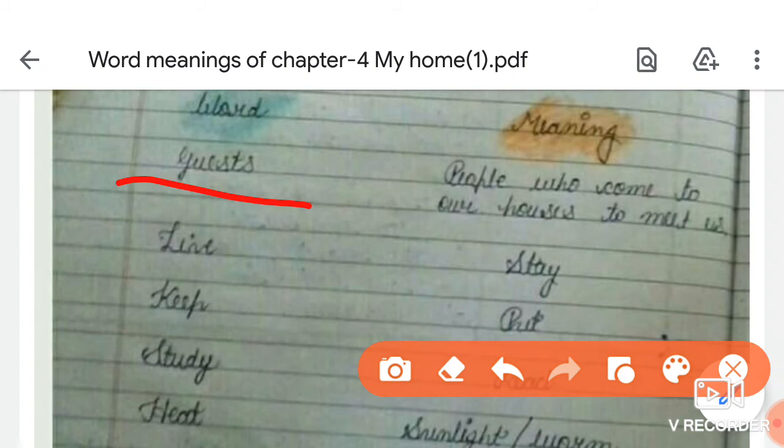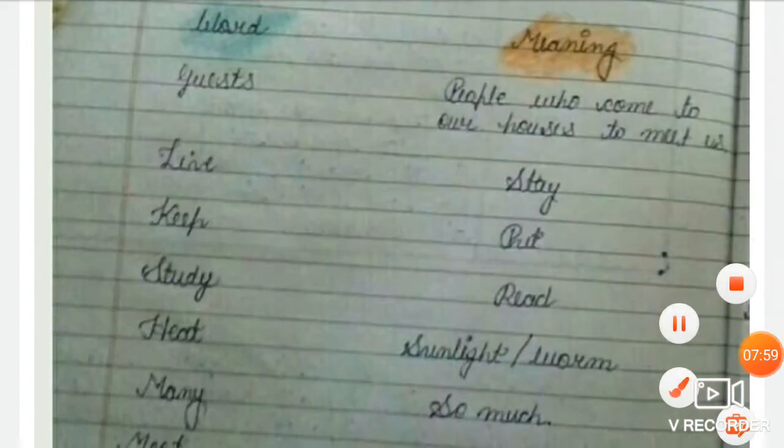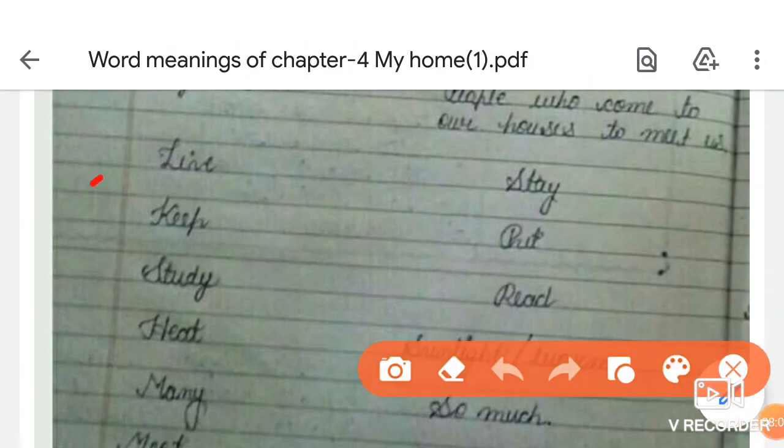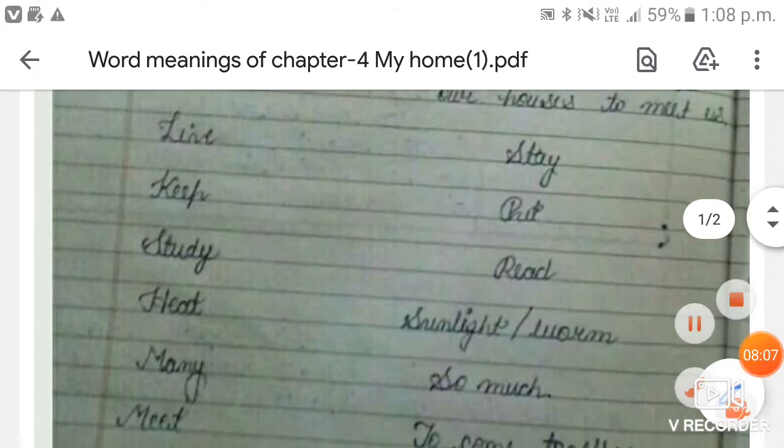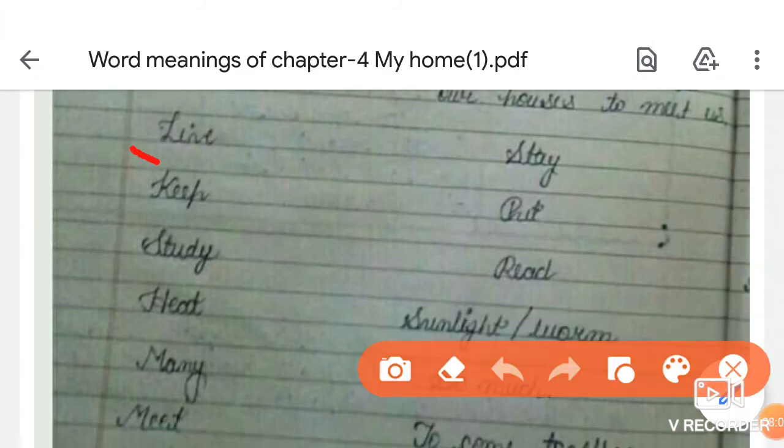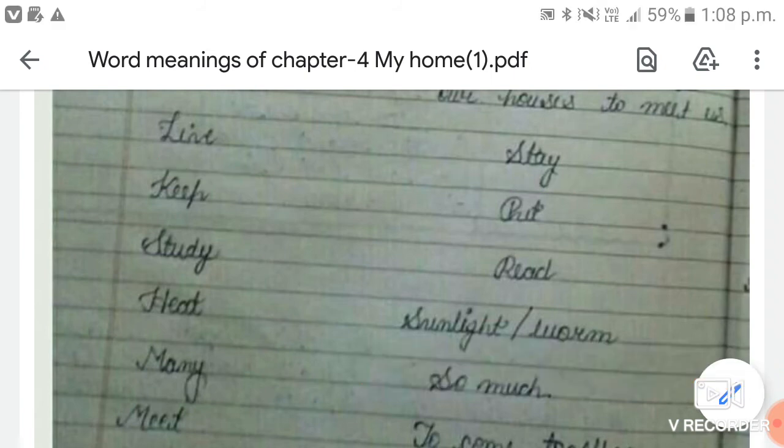Now the next one is leave. What is the meaning of leave? Firstly, tell me the spelling of leave. The spelling of leave is L-I-V-E, and leave means stay. S-T-A-Y, stay.